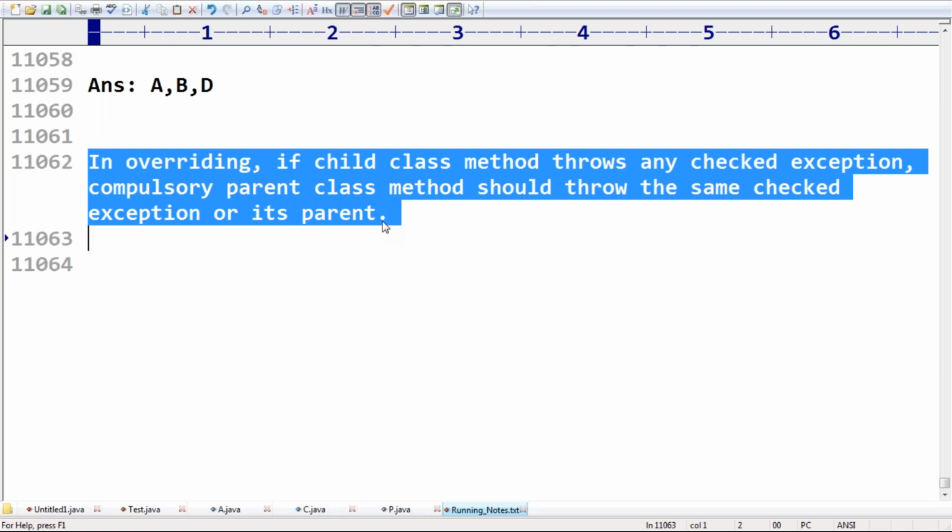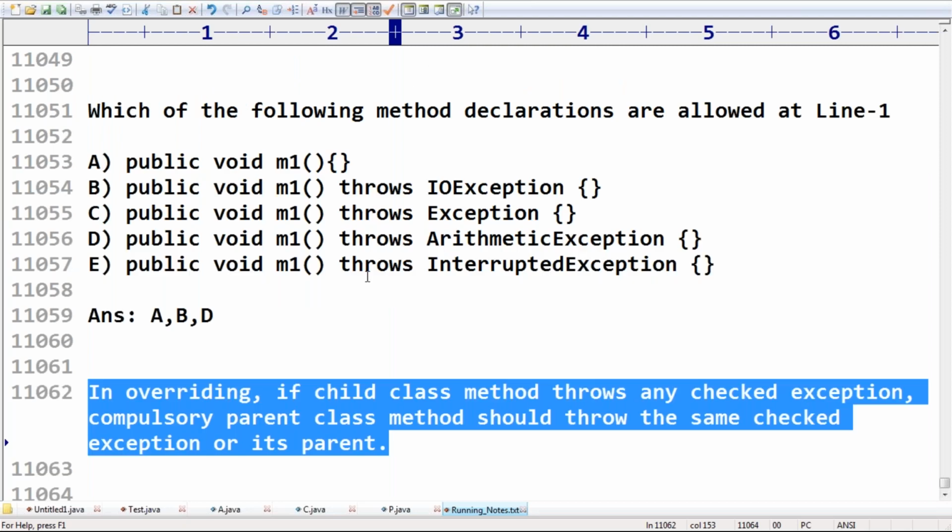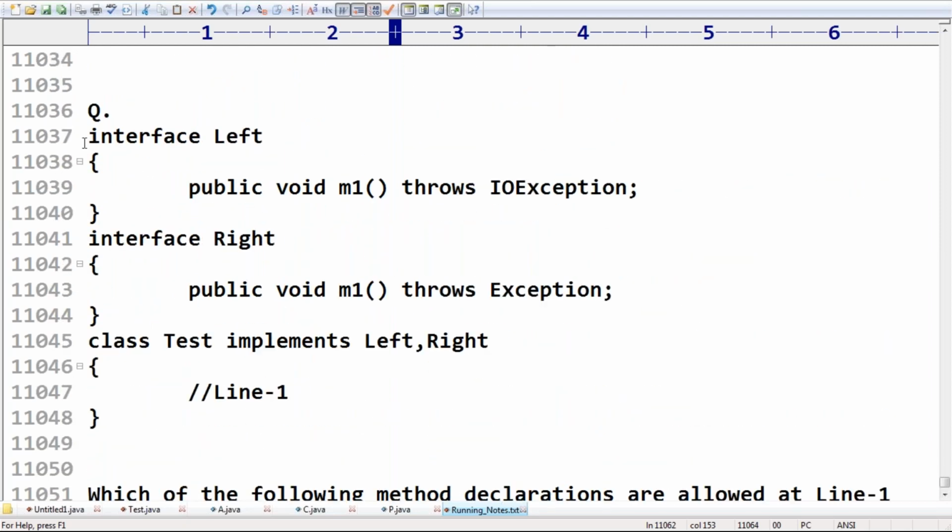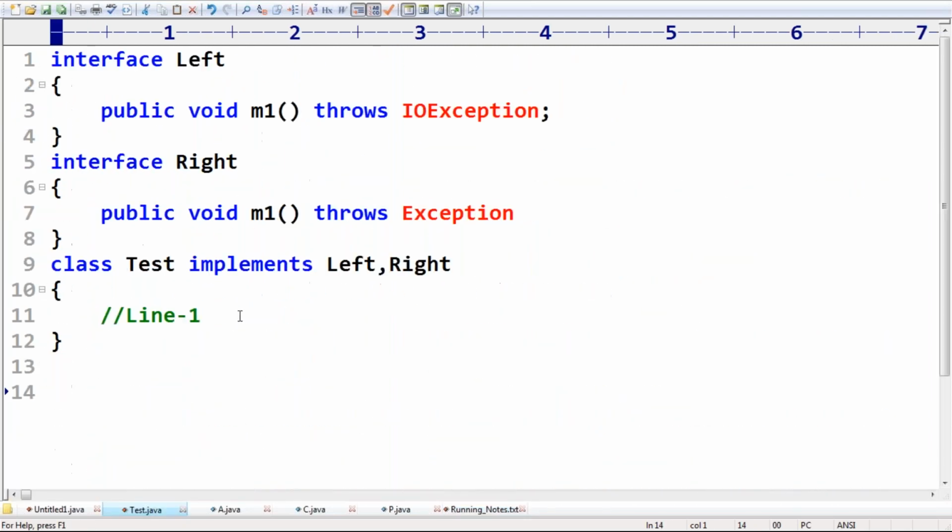Can you please confirm? In overriding, if a child class method throws any checked exception, compulsory parent class method should throw the same checked exception or its parent. Remember it. Now, just based on this point, observe this one. This is my code.